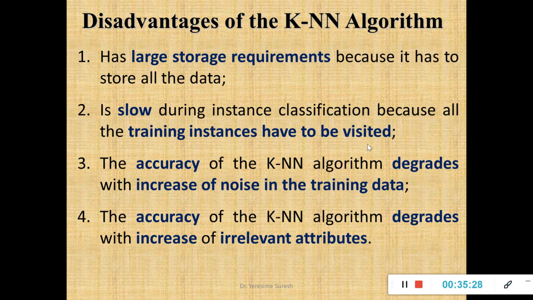If I am supposed to compare the new instance, the testing record, with training records, what will happen? If I have 1000 records, I am supposed to scan them linearly, one by one, sequentially. The first record will be compared with the training instance, then the second record, third record, fourth record. Similarly, if my record is the nth record, then I am supposed to search all the n instances in my training data set which are already stored. So it becomes slow for instance classification.